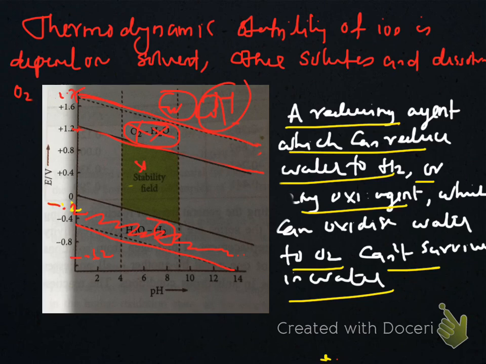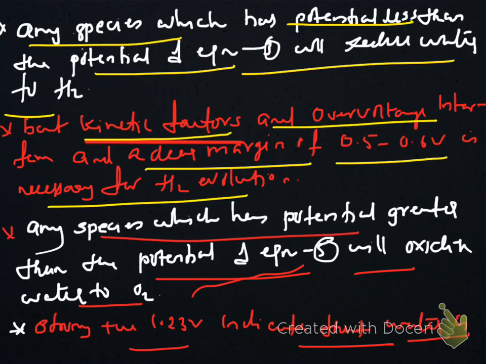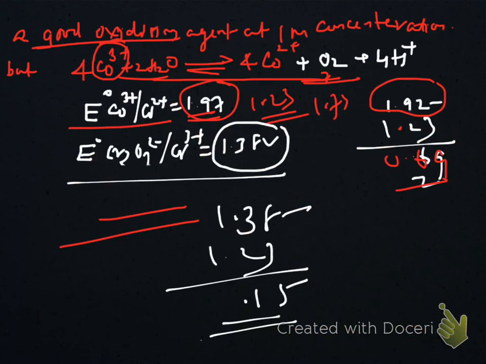But in dichromate, the difference is less than 0.6 volt and it cannot overcome the over potential barrier, so liberation will not take place. That's why we are using water as a solvent for the oxidation by dichromate. If dichromate were able to oxidize water, then water would not be a solvent for the oxidation purpose. You have to remember this fact also.